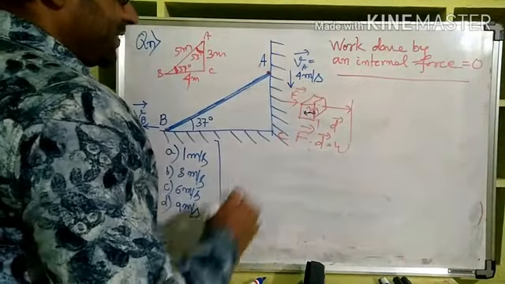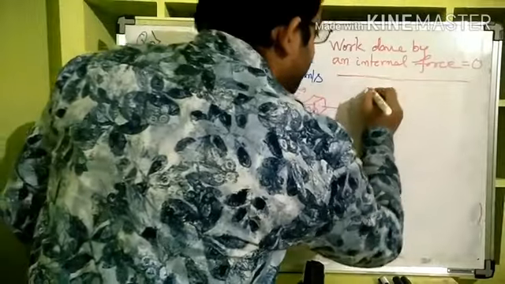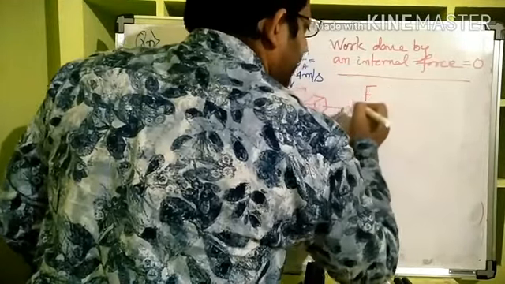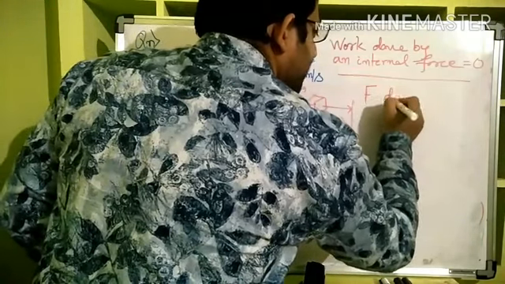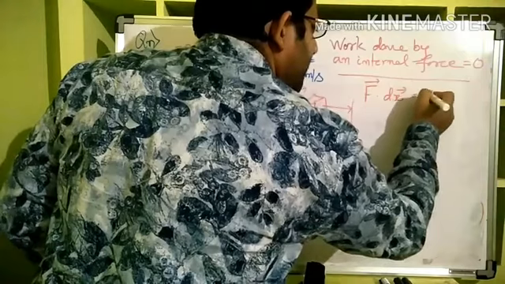That is the reason the work done by internal force is 0, and that concept we use to make one shortcut trick. If the internal force is F multiplied by whatever the displacement is, it will be 0.